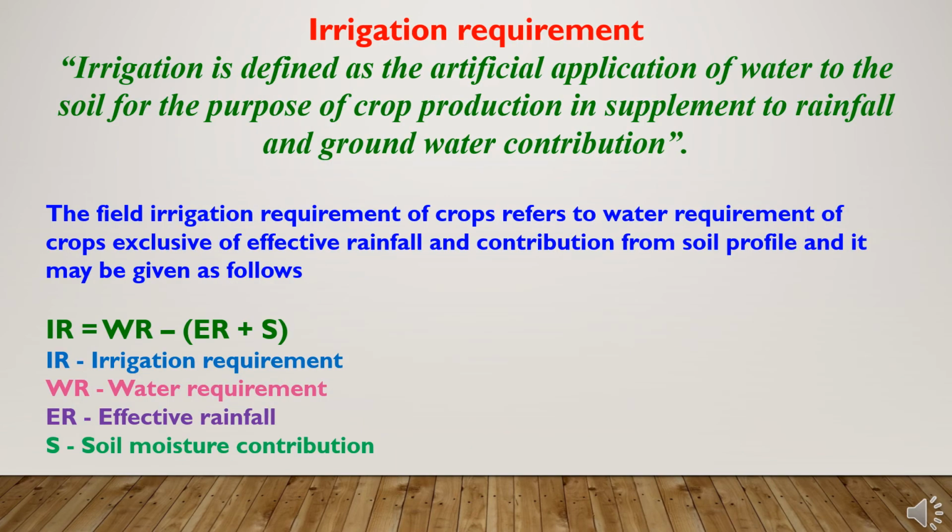Now irrigation requirement. What is irrigation? Irrigation is defined as the artificial application of water to the soil for the purpose of crop production in supplement to rainfall and groundwater contribution. The field irrigation requirement of crops refers to water requirement of crops exclusive of effective rainfall and contribution from soil profile. The irrigation requirement can be represented as water requirement minus effective rainfall minus soil moisture contribution.